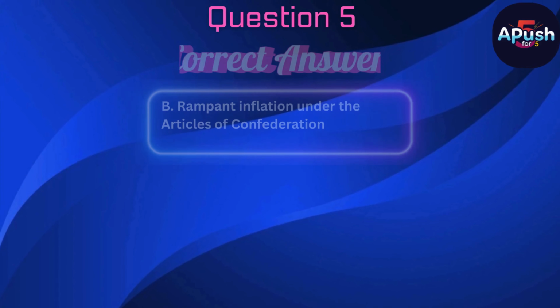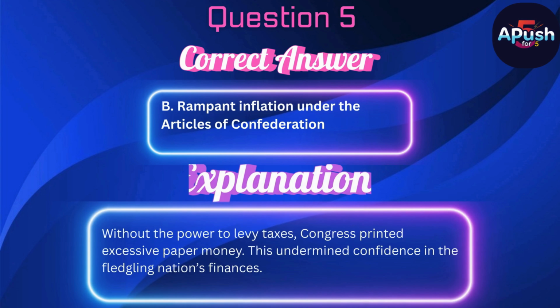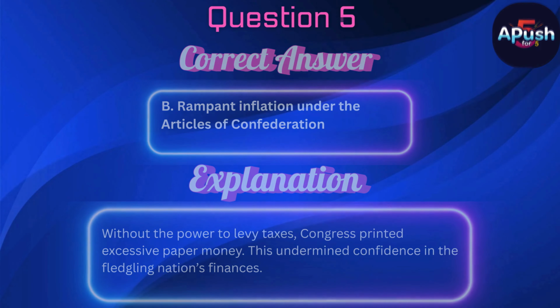The correct answer is B. Rampant inflation under the Articles of Confederation. Without the power to levy taxes, Congress printed excessive paper money. This undermined confidence in the fledgling nation's finances.